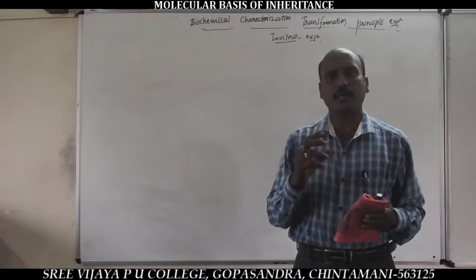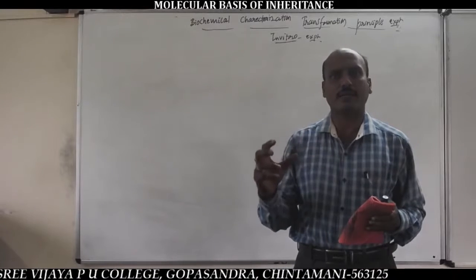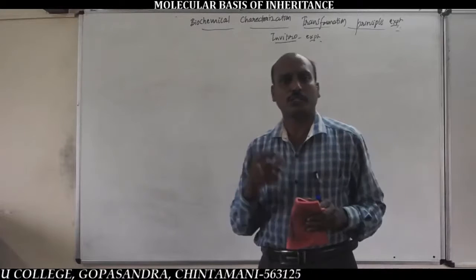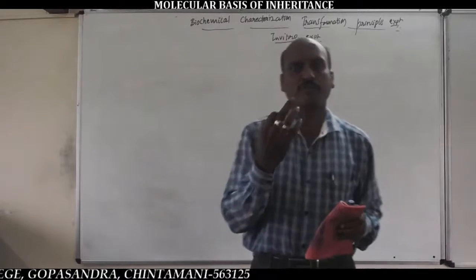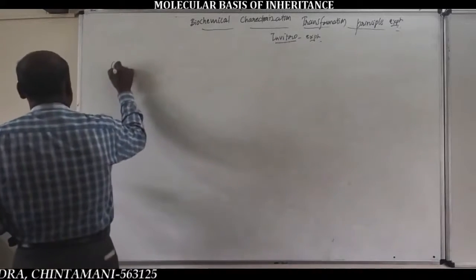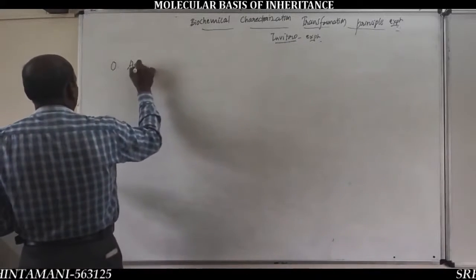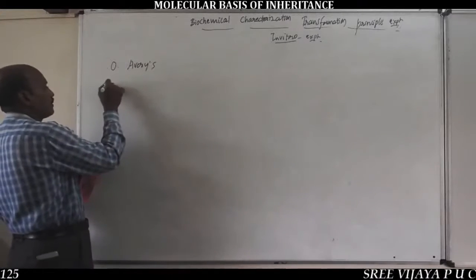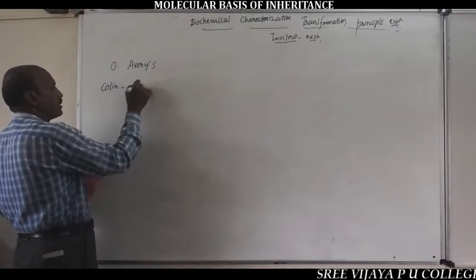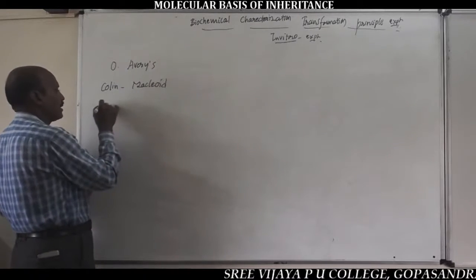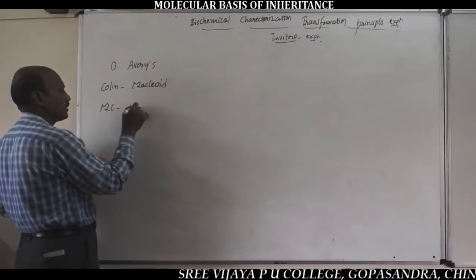The biochemical transformation principle experiment was proposed by a group of 3 scientists: Oswald Avery, Colin MacLeod and McCarty.